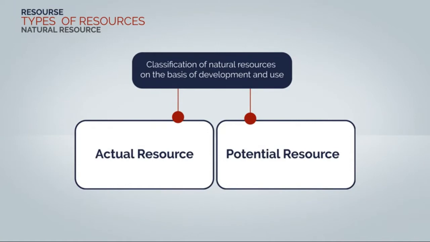Coming to actual resources, resources whose quantity is known and which are being used at present are called actual resources. For example, coal and petroleum. Coming to potential resources, resources whose entire quantity may not be known, which are not being used at present, are called potential resources. Potential resources can be used in future once technology for that is properly developed. For example, uranium reserves in Ladakh.